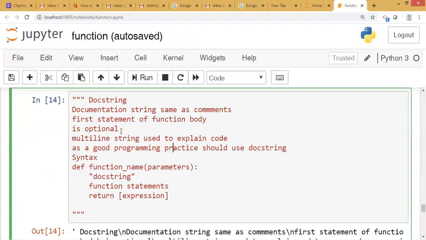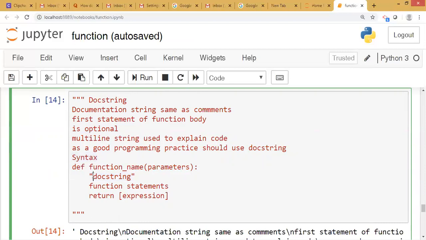Docstring is optional. The multi-line string is used to explain the code. As a good programming practice, we should use a docstring, because it is easy for a user or a reader to know the purpose of the function or the purpose of the code.